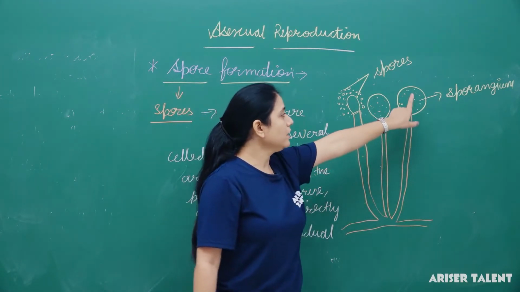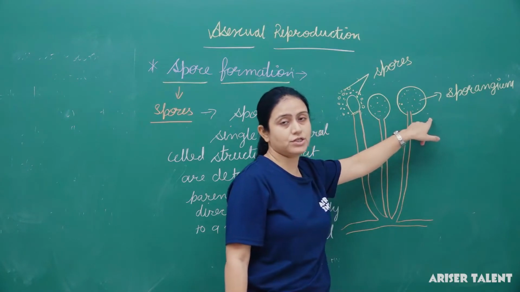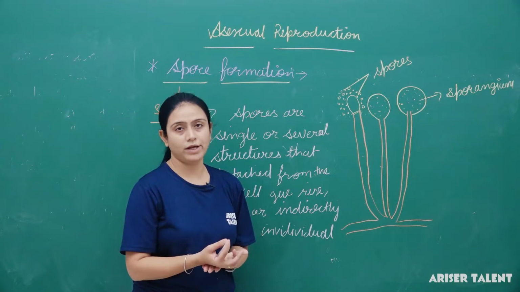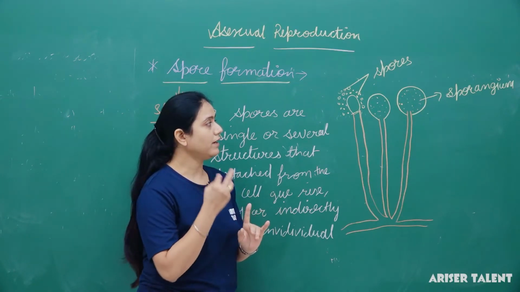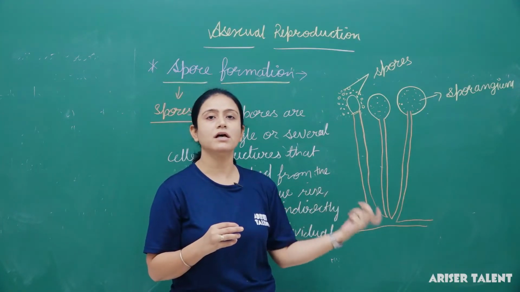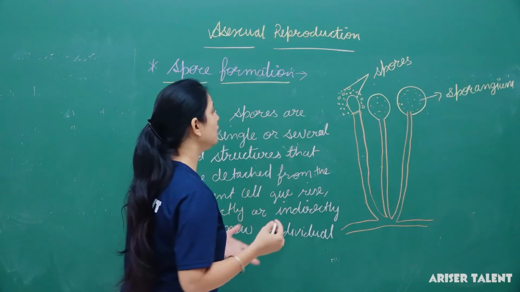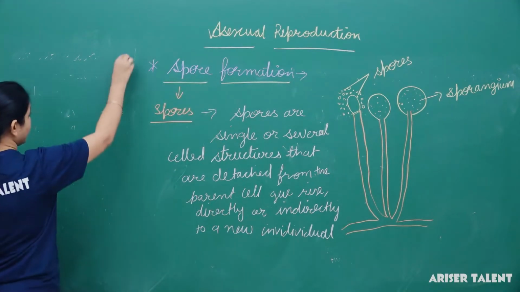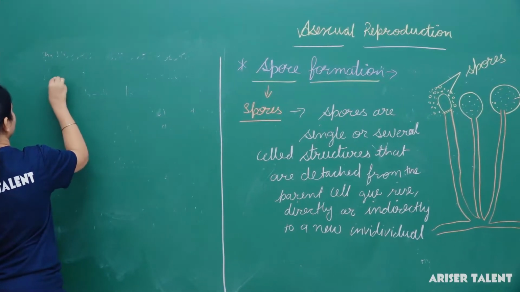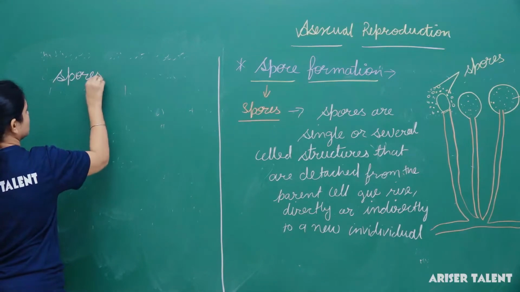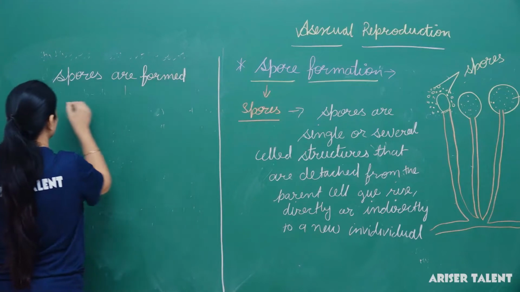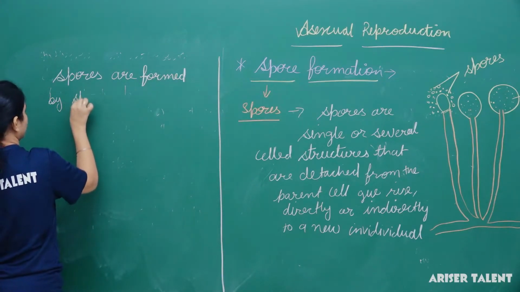Now these spores are developed by the sporangium. What happens when the nucleus which is present in the sporangium gets divided? It divides and is covered by the cytoplasm and forms a new cell, or forms the new spores. Let me mention here, spore formation: spores are formed by sporangia.